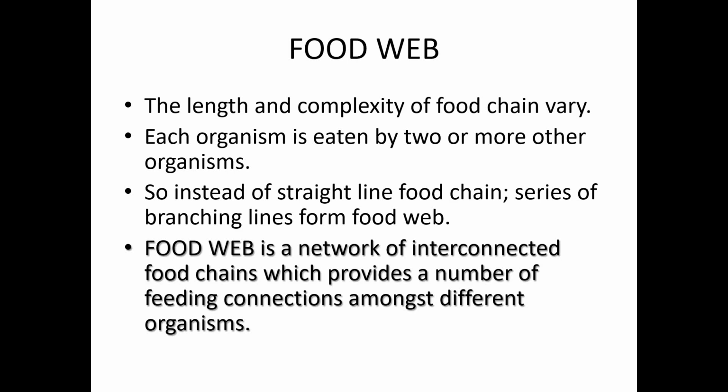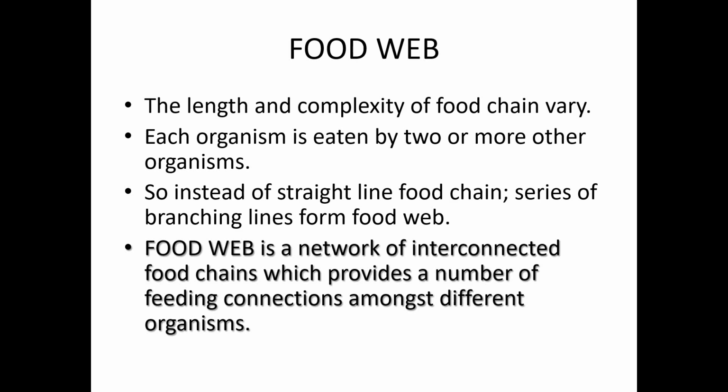Next is food web. We studied about the food chain. Food chain is actually a linear sequence of organisms in which the food energy passes from one trophic level to the next trophic level. Now it's about the food web. The length and complexity of the food chain vary. We cannot say how long the food chain will be and how complex it will be.